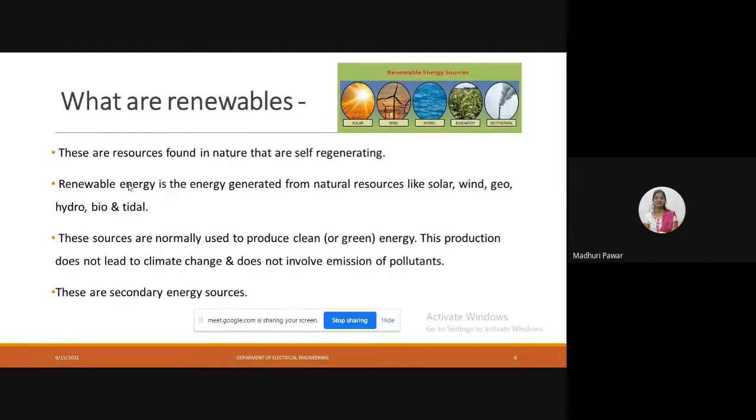So just try to understand again. There are two types of energy sources: renewable and non-renewable. If renewable energy sources are the secondary type of energy sources, then what are the primary energy sources? Tell me some examples of the primary energy sources.